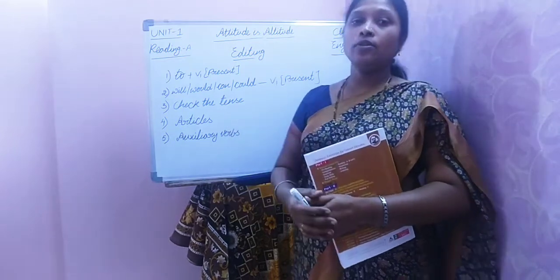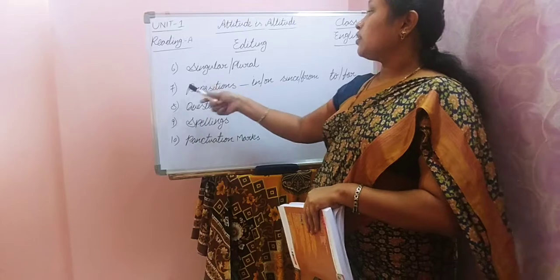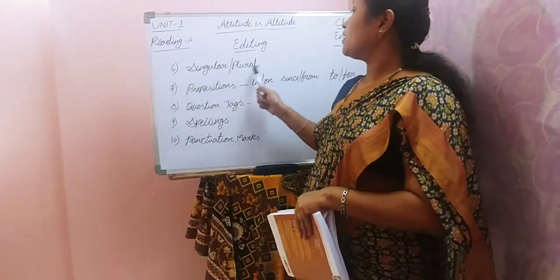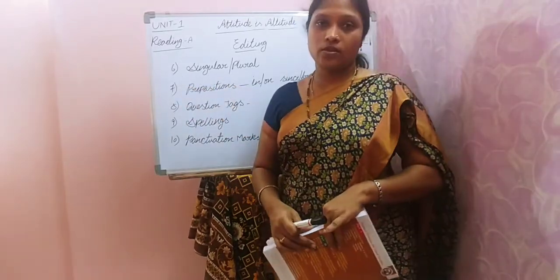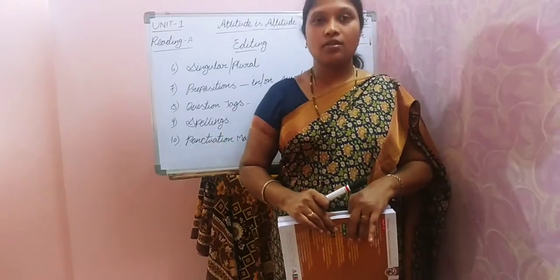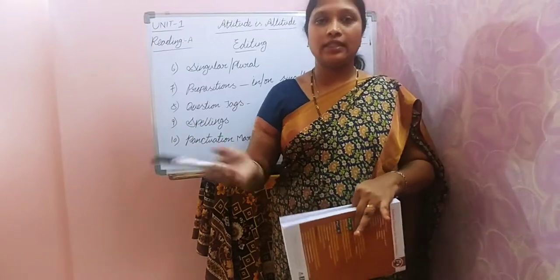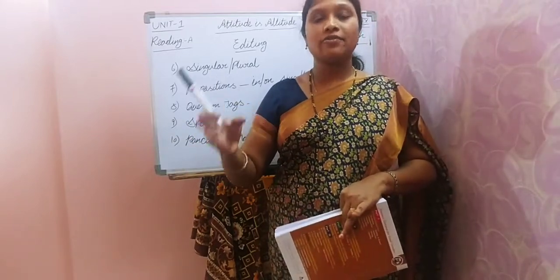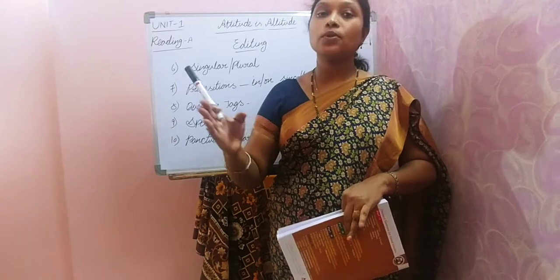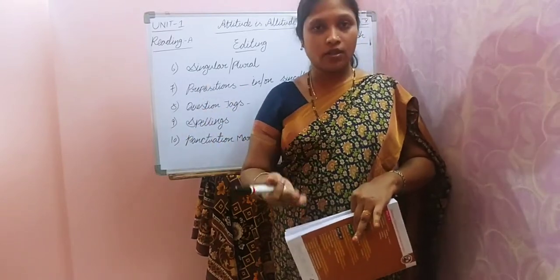Let me explain five more things. Next thing is you have to check for singular or plural nouns. What are nouns, children? Nouns are naming words. Nouns are the names of persons, animals, places or things, right? So we have to check whether singular or plural nouns have been given correctly or not.